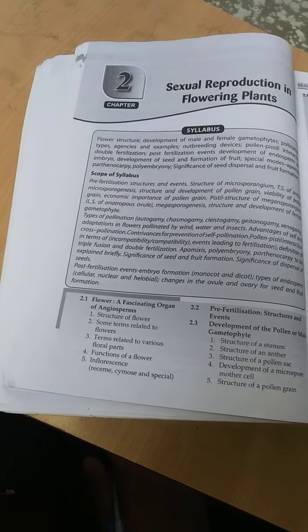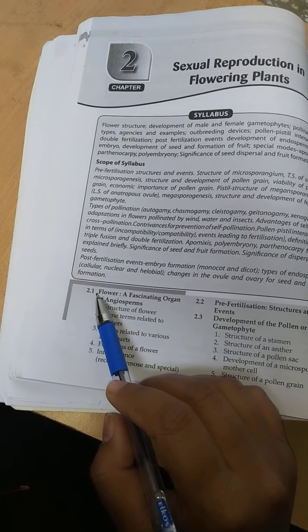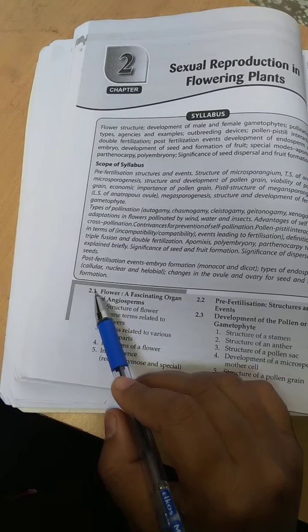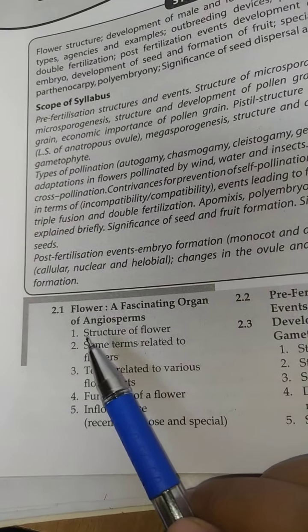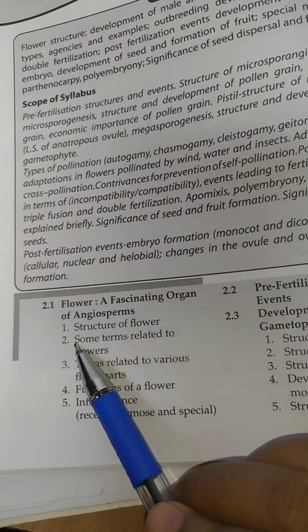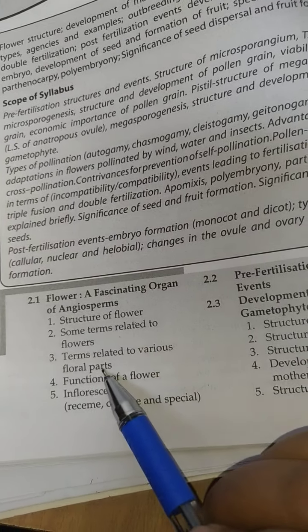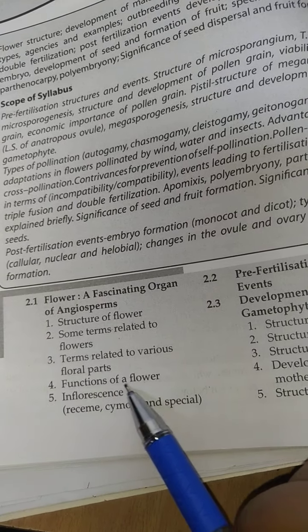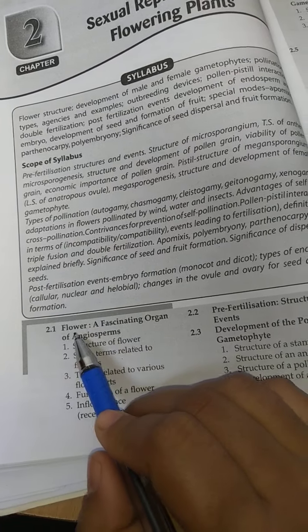So first of all, before starting this chapter, let us see a synopsis of it. What we have to deal with in this chapter: first, flower. First of all, we have to learn what a flower is. Second, the structure of a flower, some terms related to flowers, terms related to various floral parts, the function of a flower, and then the inflorescence. So first, we have to deal with what a flower is.